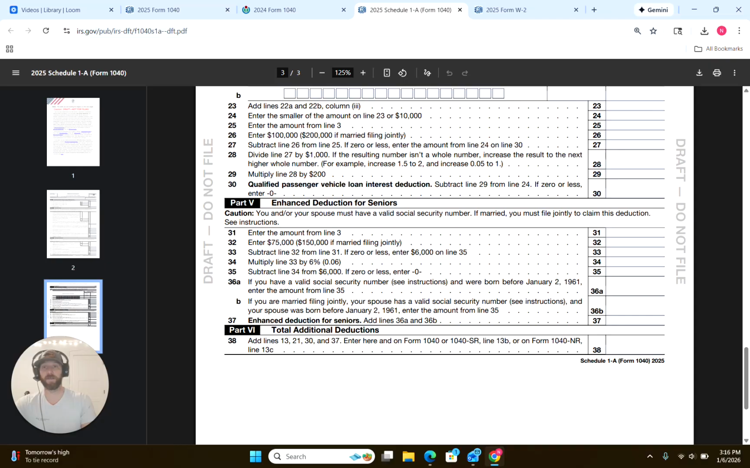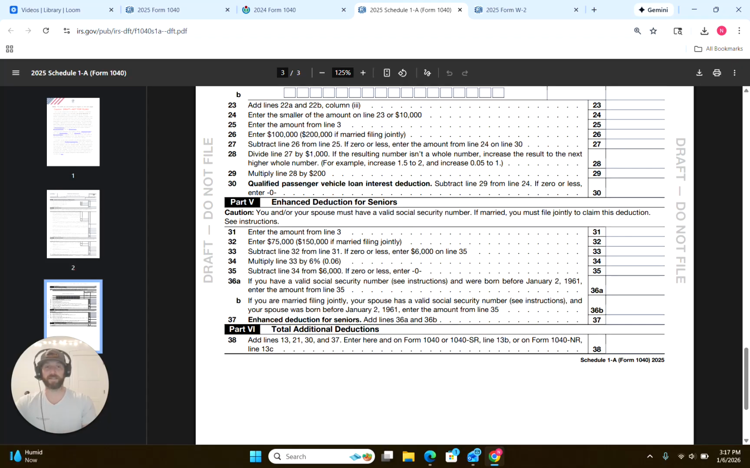And then the enhanced deduction for seniors is also going to go on here. So if they're under the AGI threshold right here, 75, 150,000 if married filing jointly, then they can get that additional $6,000 deduction. That was kind of the workaround that they did in order to make the no tax on Social Security for seniors, is they increase this deduction right here.